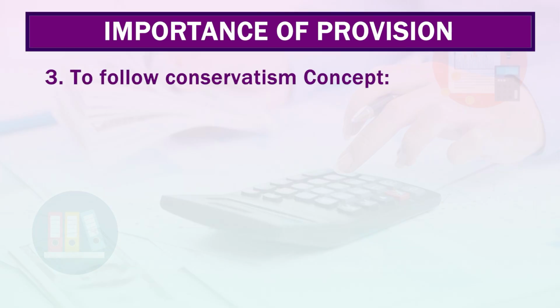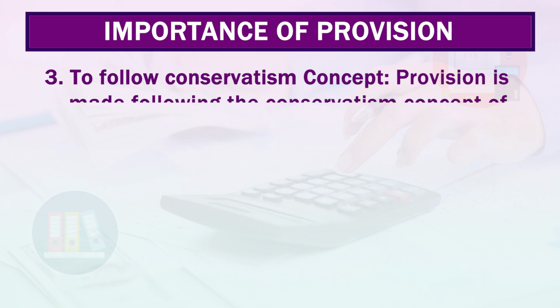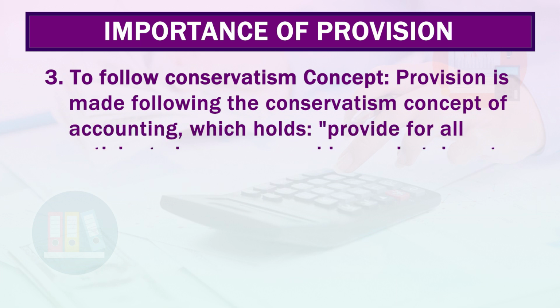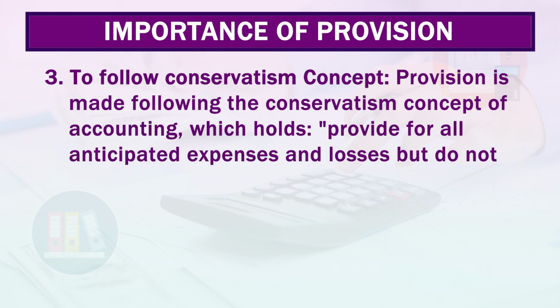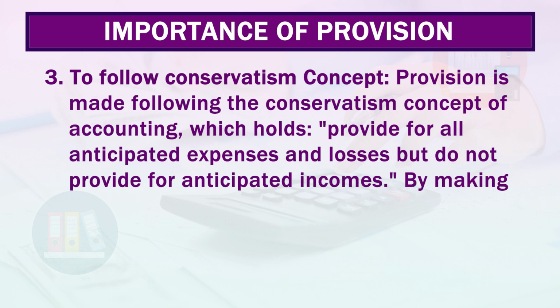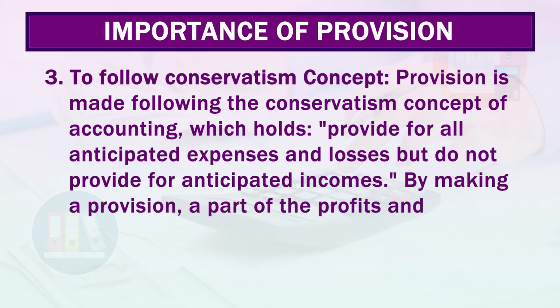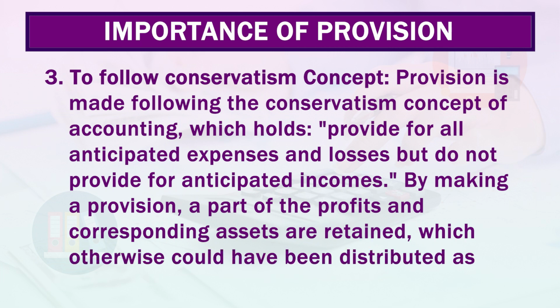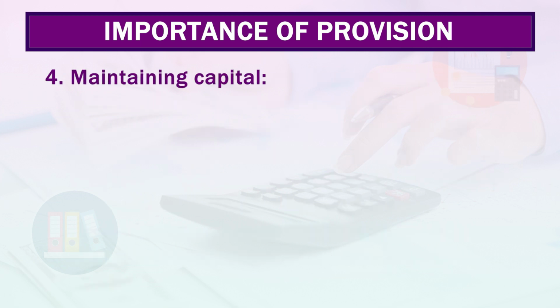The next is follow conservative concept. Provision is made following the conservatism concept of accounting, which holds provide for all anticipated expenses and losses but do not provide for the anticipated incomes. By making a provision, a part of the profit and corresponding assets are retained which otherwise could have been distributed as profits.